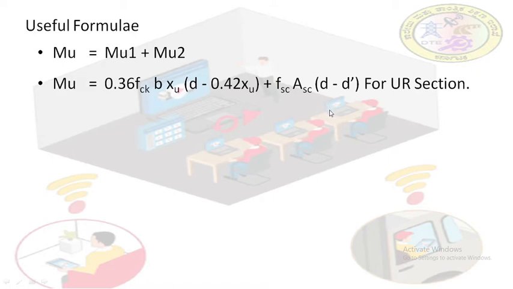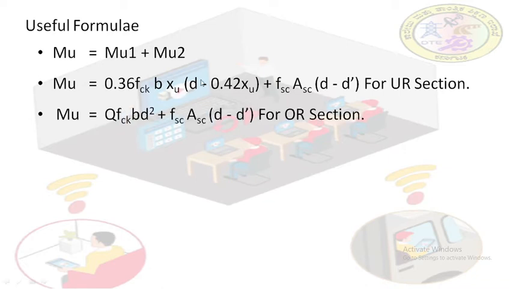Now for over reinforced section, that is when xu is greater than xu max, the actual depth of neutral axis is greater than the critical depth of neutral axis. So what is the story here? If xu is greater than xu max, that is for over reinforced section, Mu is equal to Q fck b d square, Q factor I will give you, don't worry, plus the second component remains same, Fsc Asc (d minus d dash). In both the cases the second component remains same. So now it is Q fck b d square.